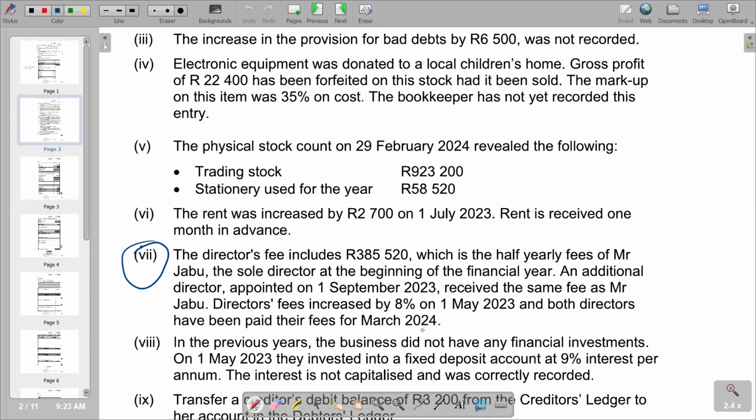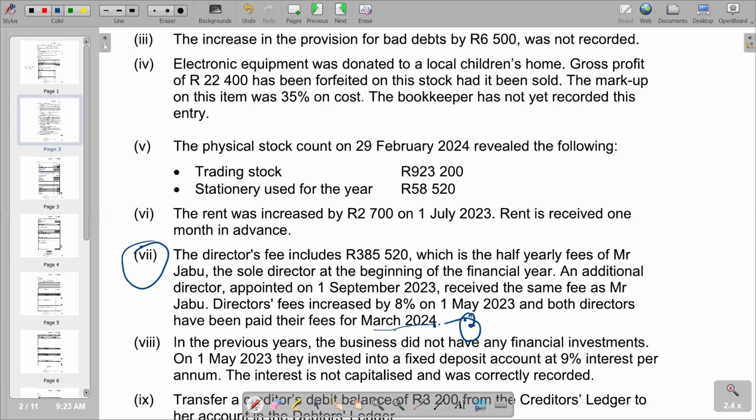Remember, March 2024 is outside of the current financial period. So we need to remove the director's fees for March 2024. According to the explanation, March 2024 includes fees for 2 directors. Both directors have been paid for their fees. So it means we have 2 directors that we need to remove for March 2024.